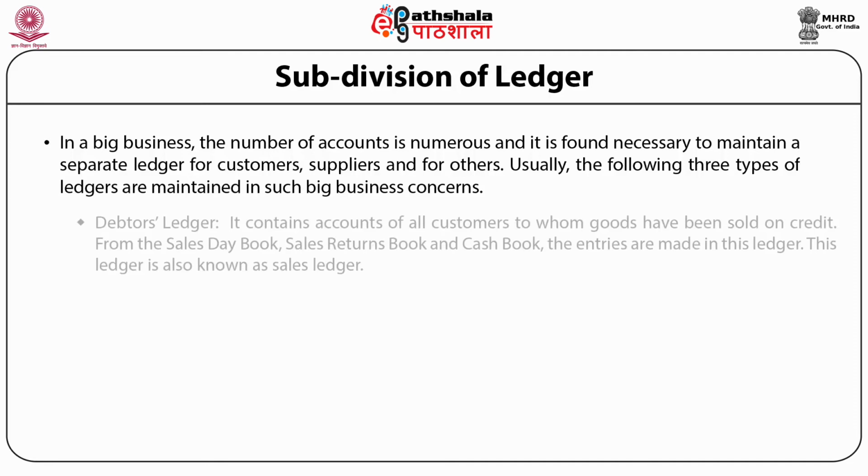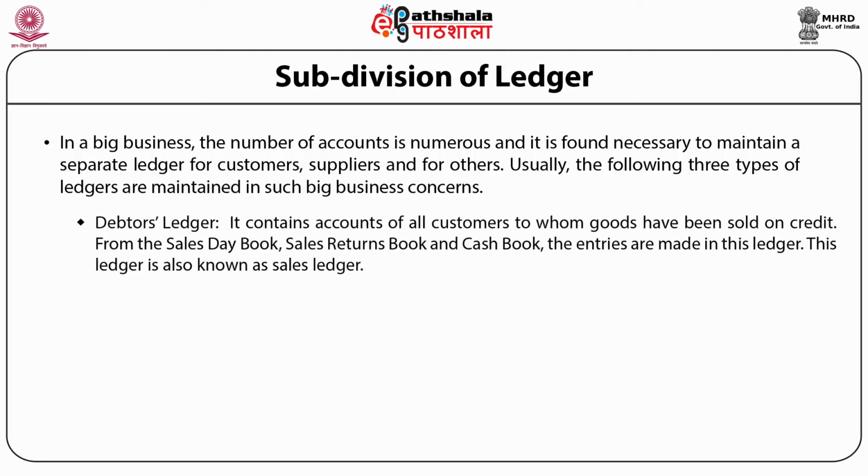First is the debtors ledger. It contains accounts of all customers to whom goods have been sold on credit. From the sales day book, sales return book, and cash book, the entries are made in this ledger. This ledger is also known as sales ledger.